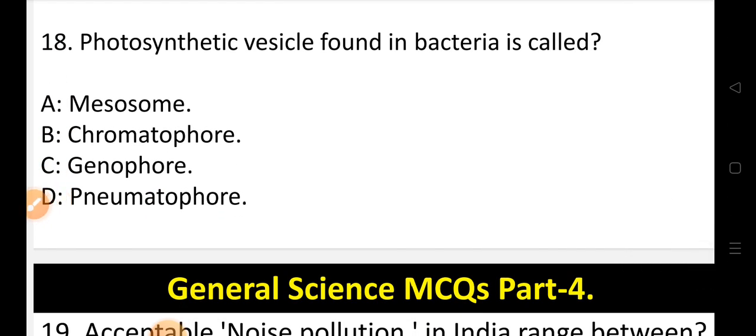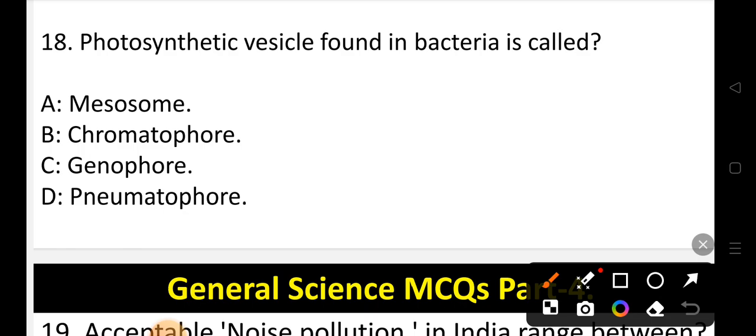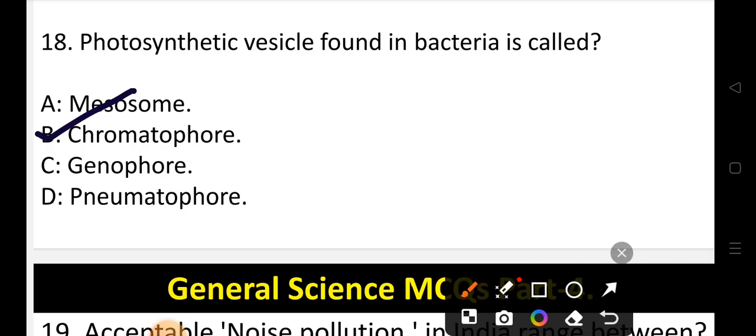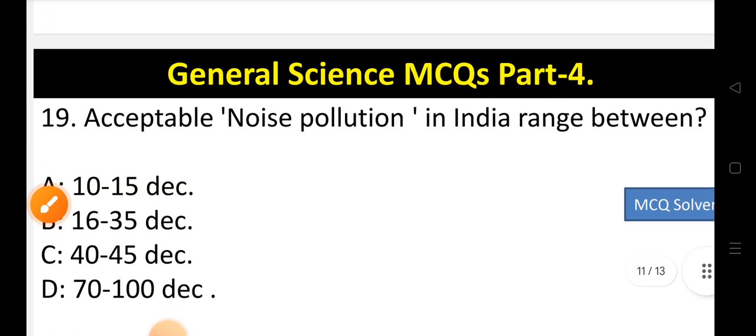Photosynthetic vesicle found in bacteria is called, options are option A mesosome, option B chromatophore, option C xenophore, or option D pneumatophore. So the photosynthetic vesicle found in bacteria is called, the correct option is option B, that is chromatophore. So B is the correct option. And this question was also asked in SSC CGL exam. So the correct option will be option B. Now let's move to question number 19.